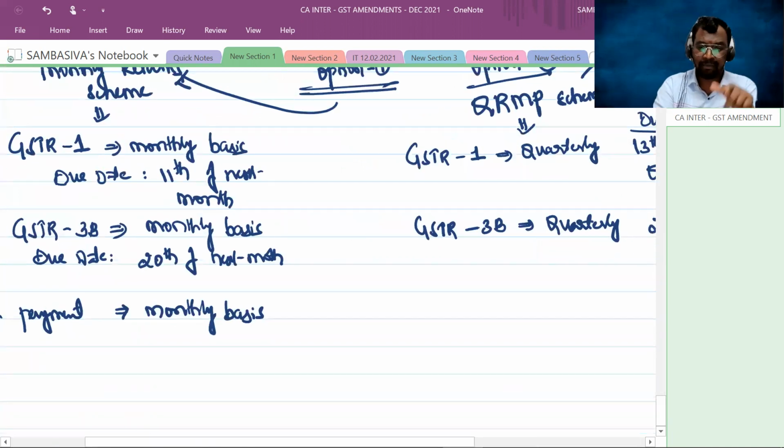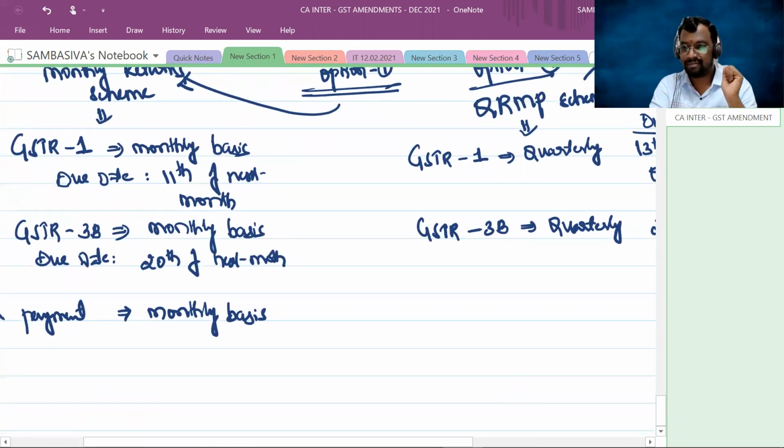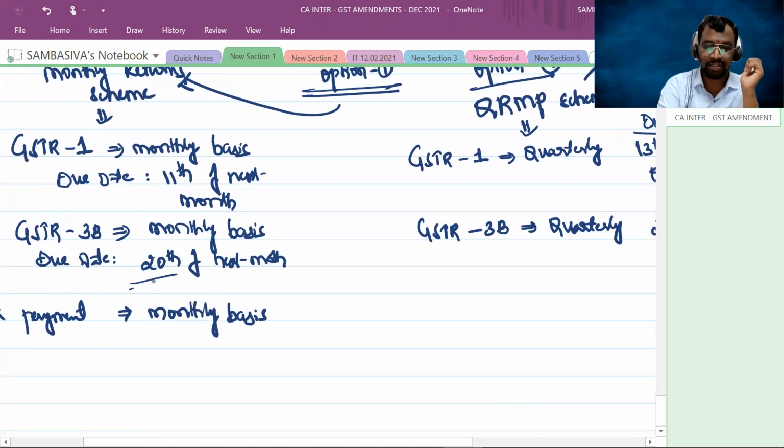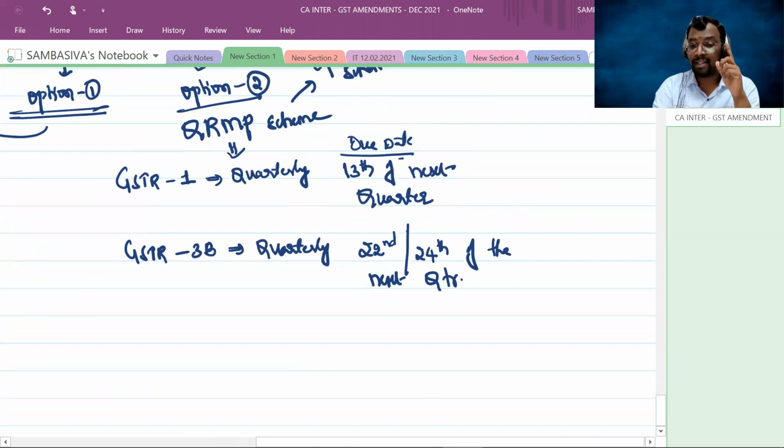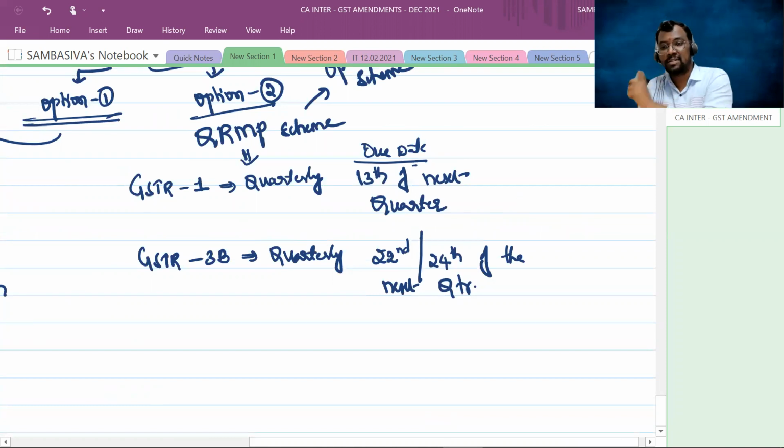So under the normal scheme, you can observe the due date for the filing of the GSTR 3B is 20th. But under the QRMP scheme, it is 22nd for some of the states and 24th for the remaining states. Again, the reason for the different due dates is to decrease the rush on the website. Clear, sir? So GSTR 1 quarterly basis, due date 13th of the next quarter. GSTR 3B quarterly basis, due date 22nd and 24th of the next quarter.